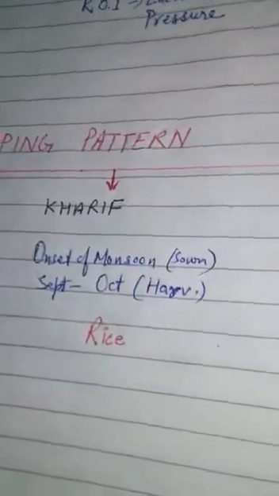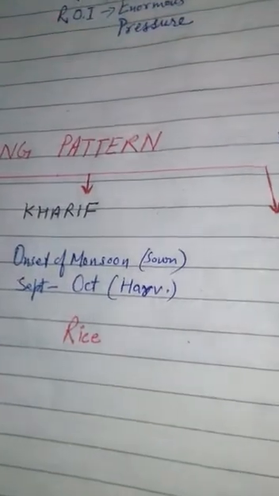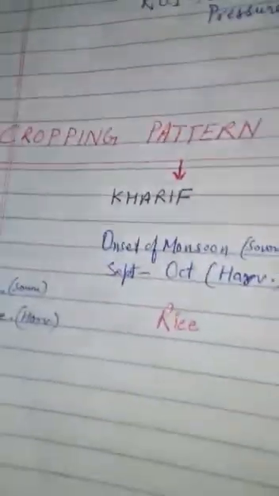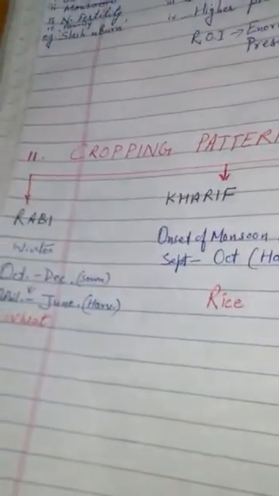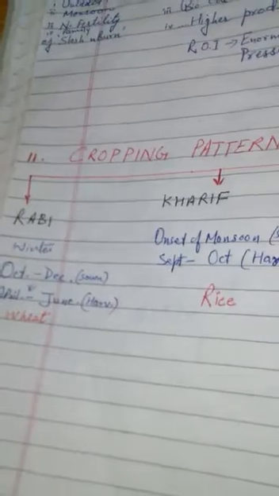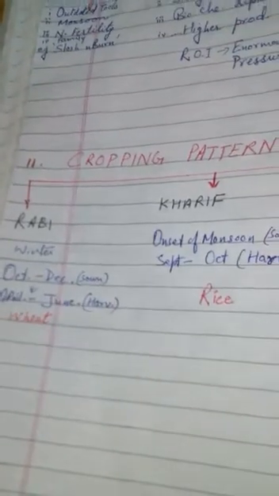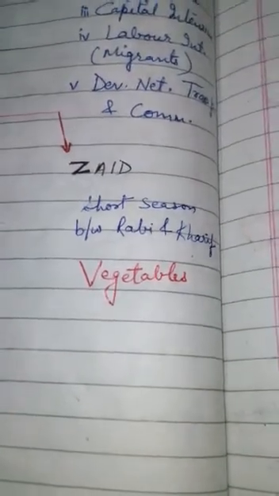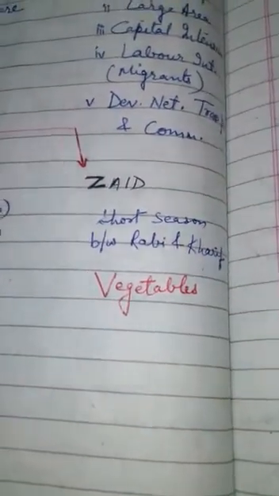One example is wheat. If you see, Kharif crop is sown on the onset of monsoon, and it's harvested in the month of September and October. One example is rice. To memorize, R for Rabi and R for rice, they both will not come in the same section. Rabi goes for wheat and Kharif goes for rice. Or you can have your own ways to memorize it. The third one is the Zaid crop. Zaid crop is a short season crop and it is grown between Rabi and Kharif crop. The examples are the different vegetables grown.